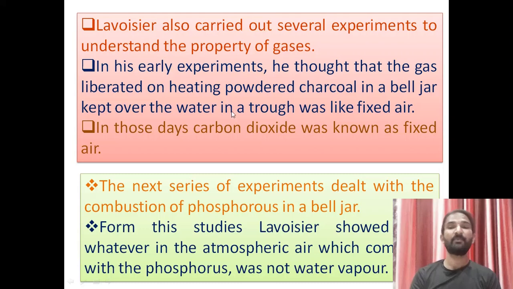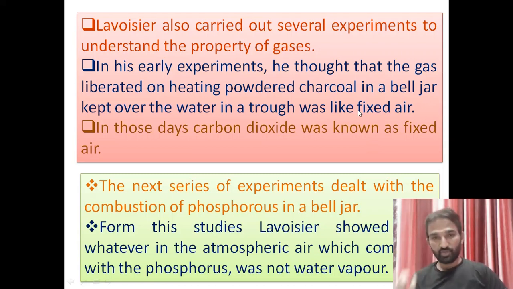In his early experiment, he studied the gas released on heating powdered charcoal in a bell jar kept over water in a trough, which was like a fixed air. First, he took a charcoal bowl. That bowl was covered with a bell jar, and the total setup was kept in the water. When the charcoal burns, it releases some gas. That gas is called fixed air.